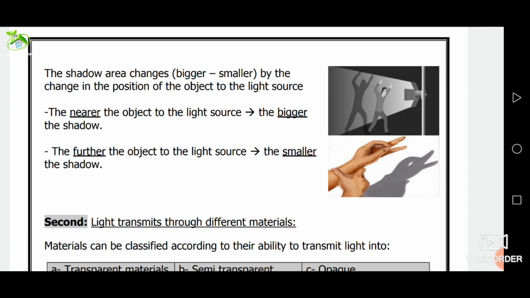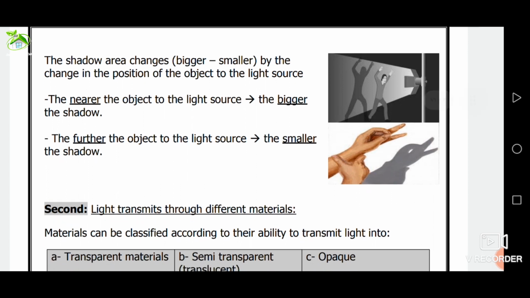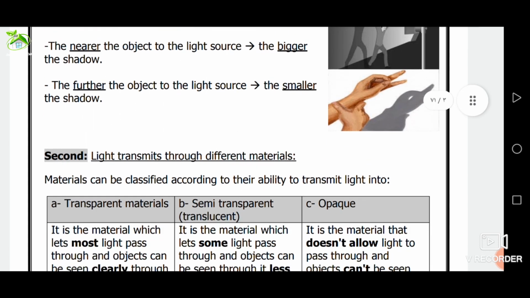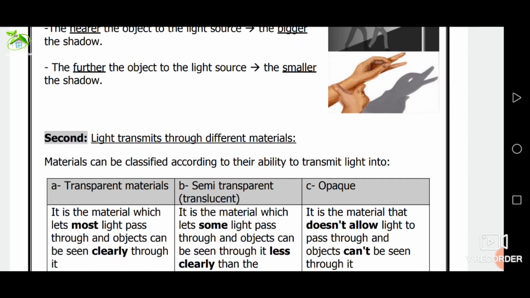Can you understand? Number 2, the light transmits through different materials. Materials can be classified according to their ability to transmit light into three types. Number one, transparent materials. Number two, semi-transparent materials or translucent materials. Number three, opaque materials.